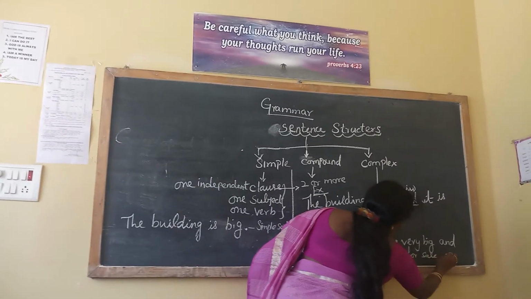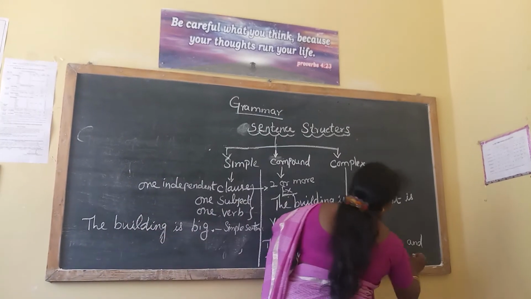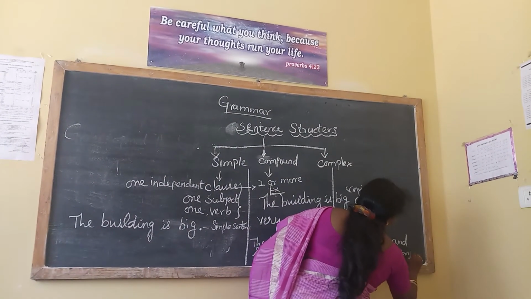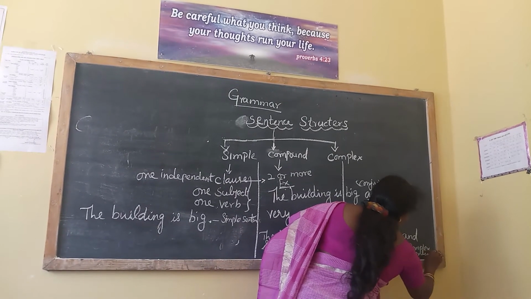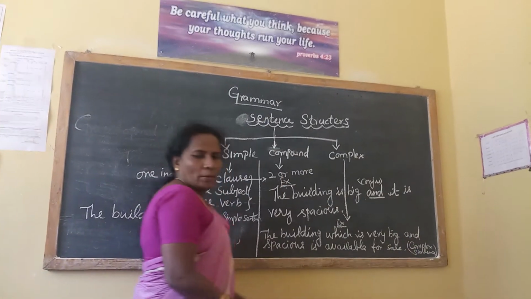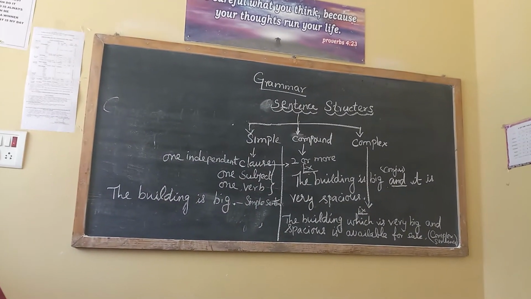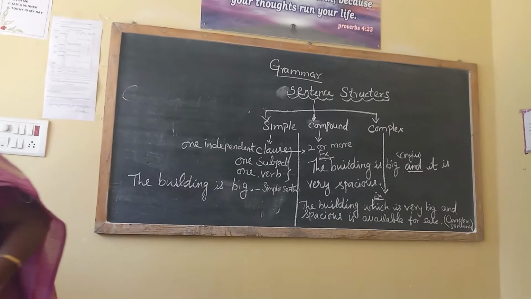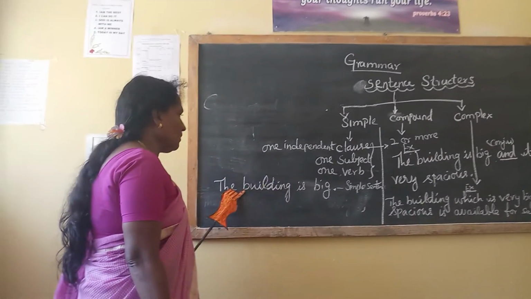This is a complex sentence. We can easily find out the difference here. Only one independent clause there: the building is big.